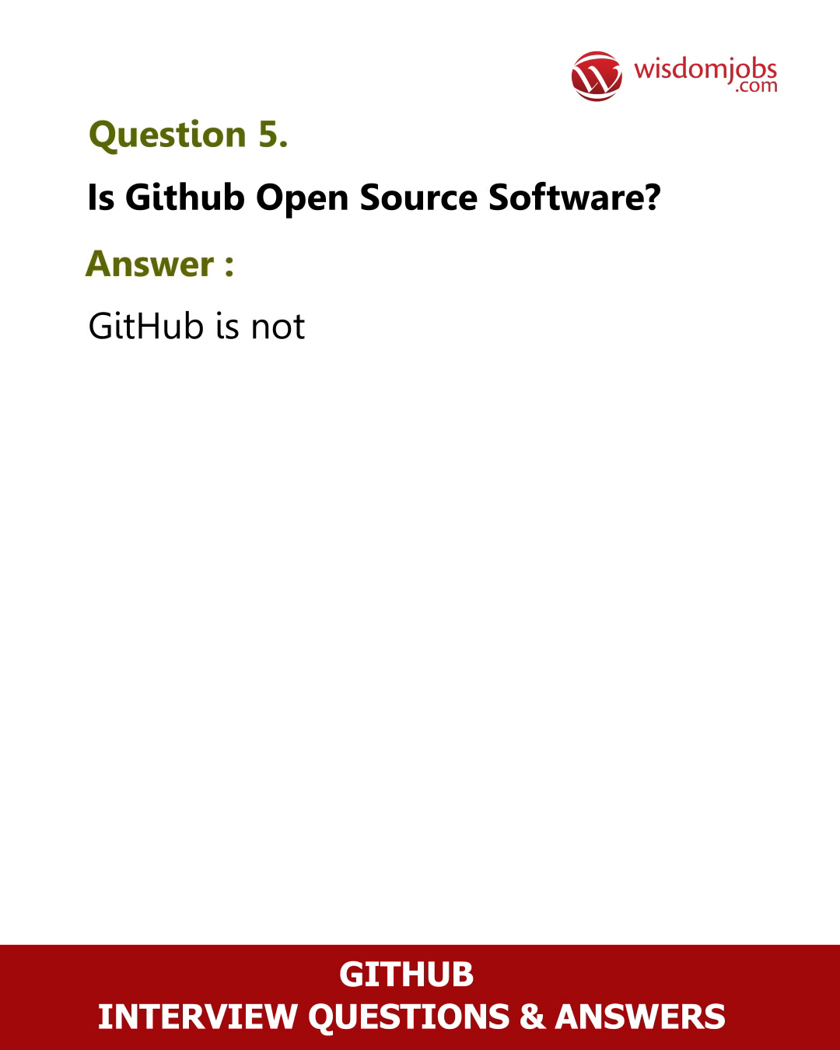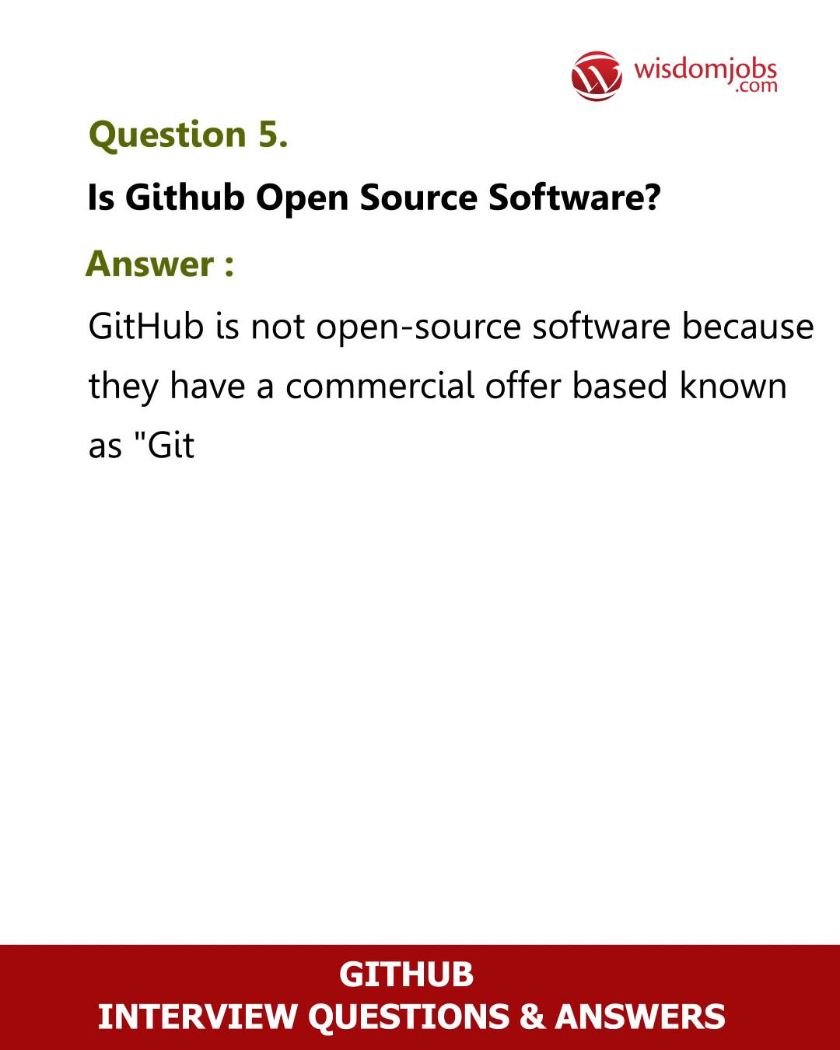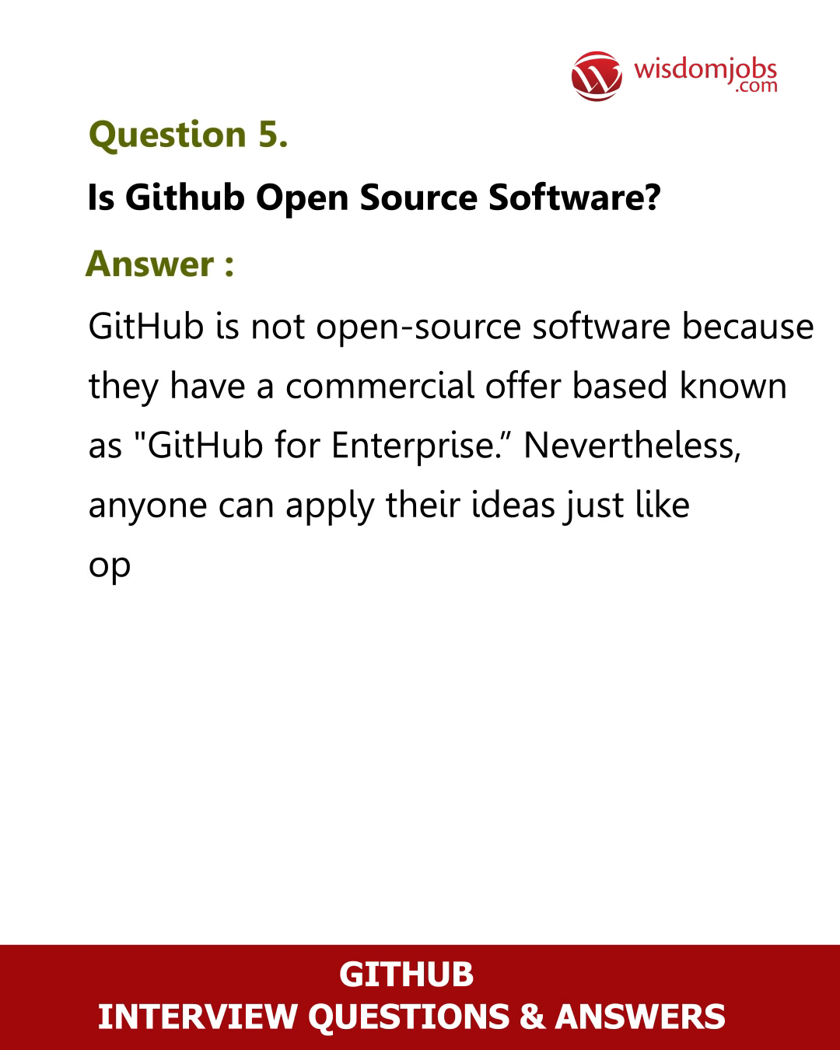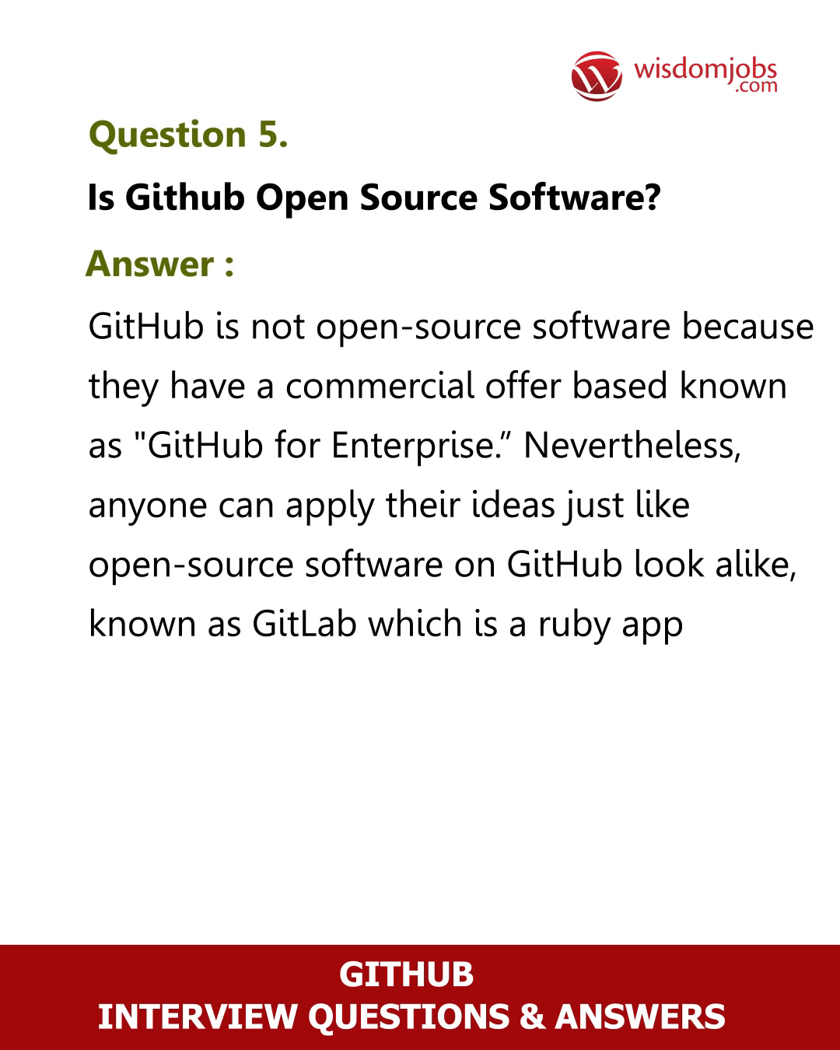Question 5. Is GitHub open source software? Answer. GitHub is not open source software because they have a commercial offer known as GitHub for Enterprise. Nevertheless, anyone can apply their ideas just like open source software on a GitHub look-alike known as GitLab, which is a Ruby application with its source code here.